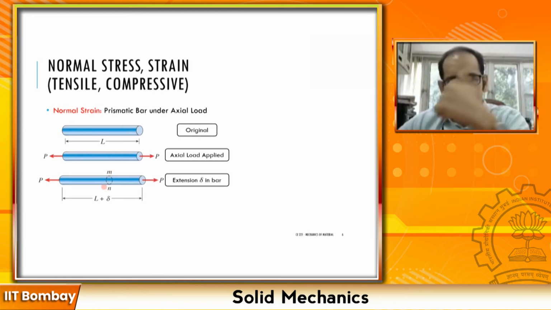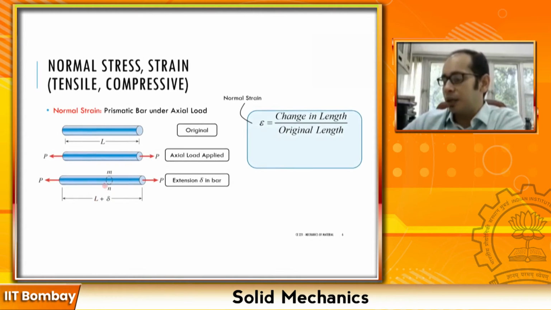So coming back to here, again going back to the same example, after pulling it with P, I have this L plus delta over here, right? So that leads to another quantity which is known as the normal strain. What we saw in the previous page was normal stress. This is normal strain, which is the change in length divided by original length.